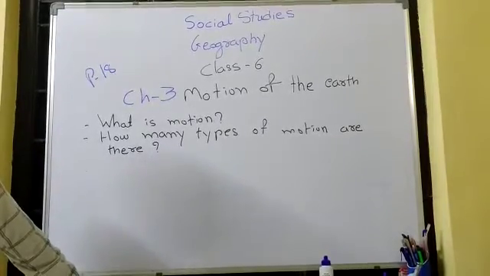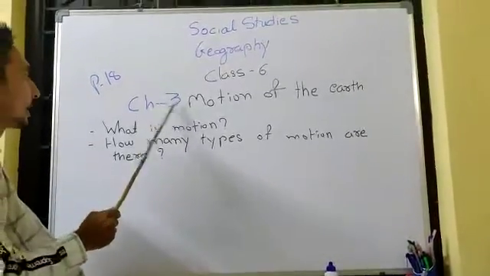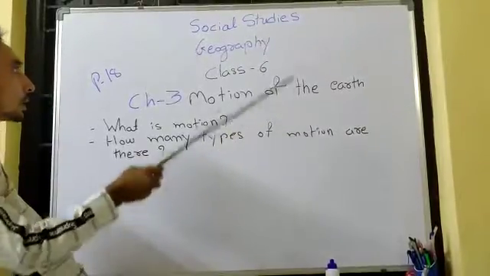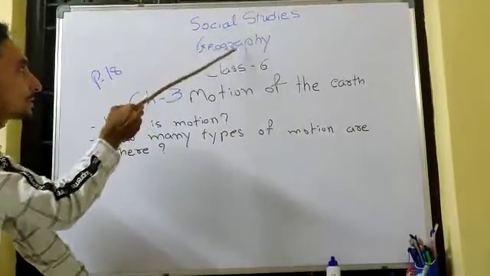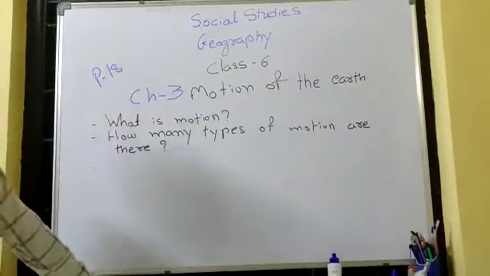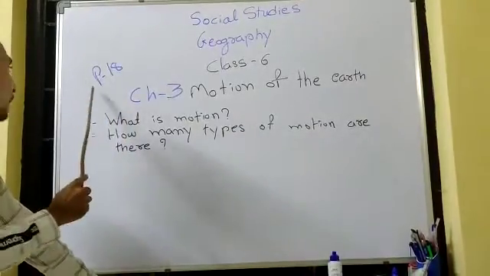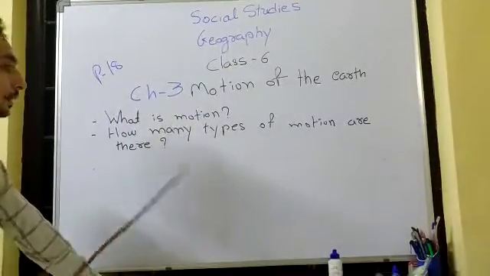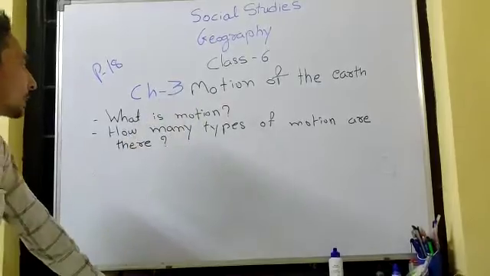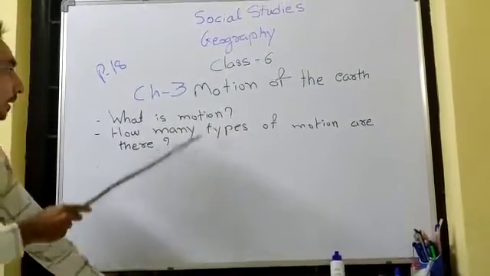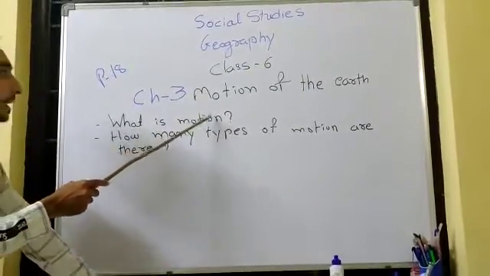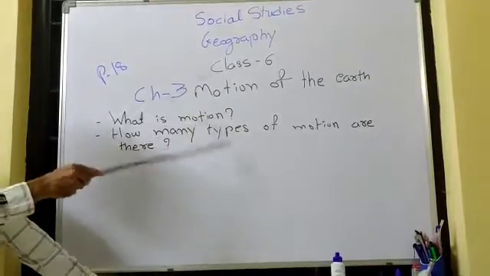Today I am going to explain to you chapter number 3, Motion of Earth. Our subject is Social Science, Geography for class 6. I am explaining page number 18, Motion of the Earth. Let me begin my discussion with these two questions.